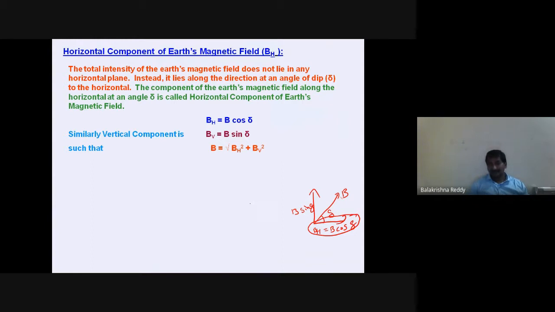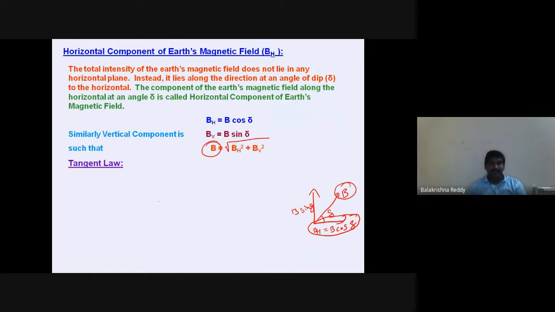Now, the resultant of these vectors, the magnetic field, we write as the square root of the horizontal magnetic field squared plus the vertical magnetic field squared. That gives the total magnitude of the resultant magnetic field B. Now from this we will find the direction of this magnetic field also. We studied earlier that when you find the resultant of any vector, you can also find its direction.